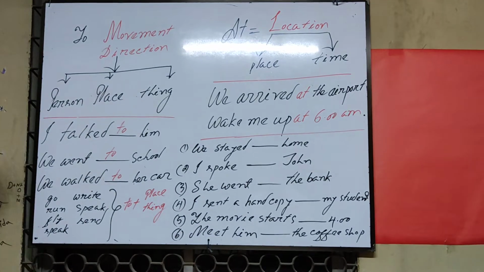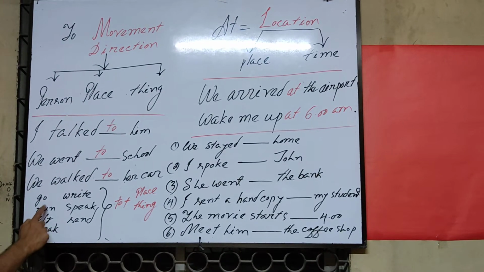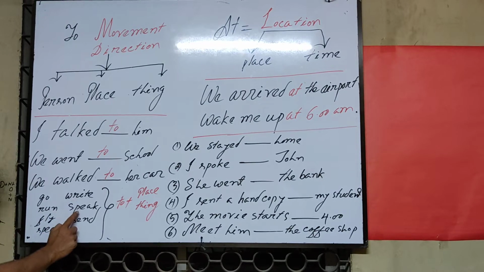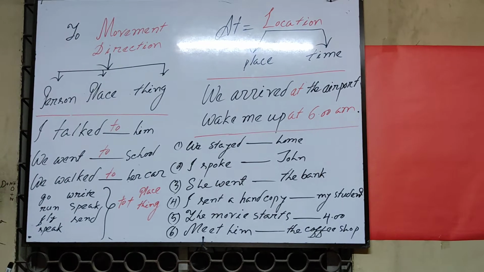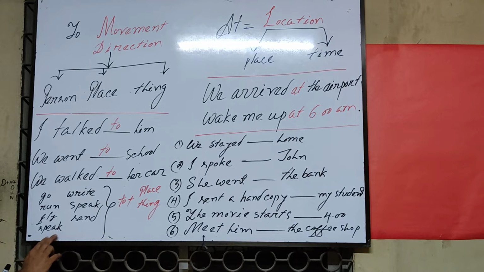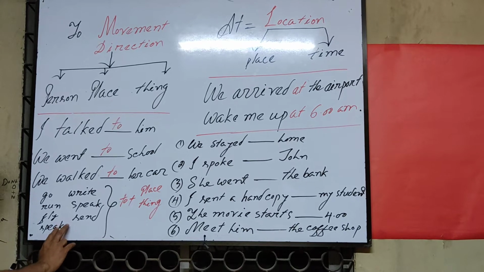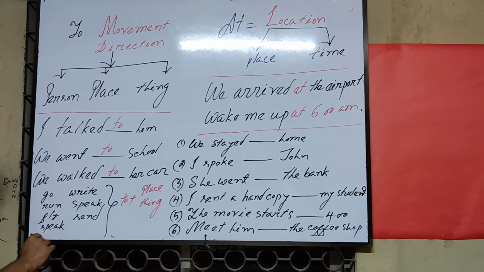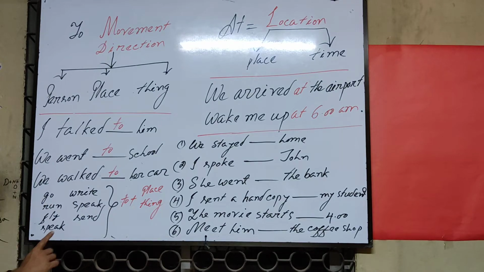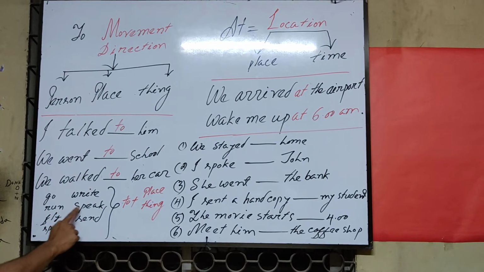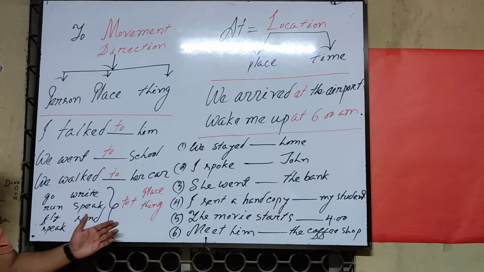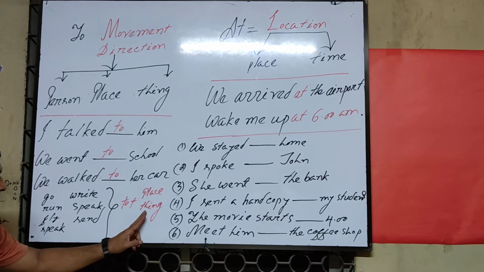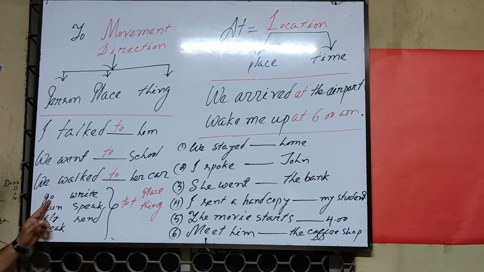You are absolutely right. And there are so many verbs: go, run, fly, speak, write, send. So speak is used here twice in this way. However, you can apply one of the verbs: go, write, run, speak, fly, send. However, there is a place, there is a thing. You can apply some of the verbs from here.